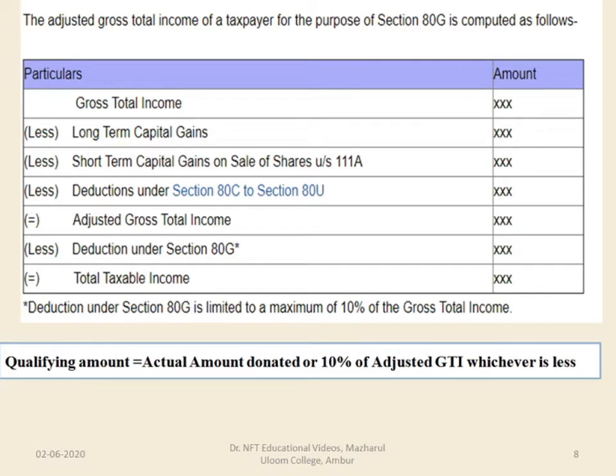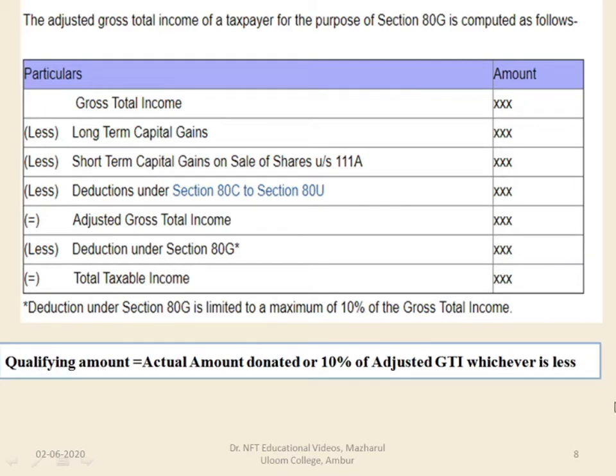So now we'll see what is adjusted gross total income of taxpayer for the purpose of section 80G. Here, how do you calculate the adjusted gross total income? After obtaining gross total income, from that if you deduct long-term capital gains, short-term capital gains on sale of shares under section 111A, deductions under section 80C to 80U will give you the adjusted gross total income. From that, if you deduct the deduction under section 80G, you get the total taxable income.